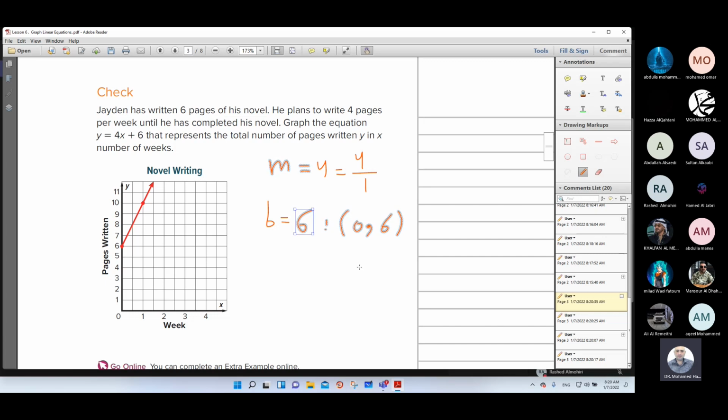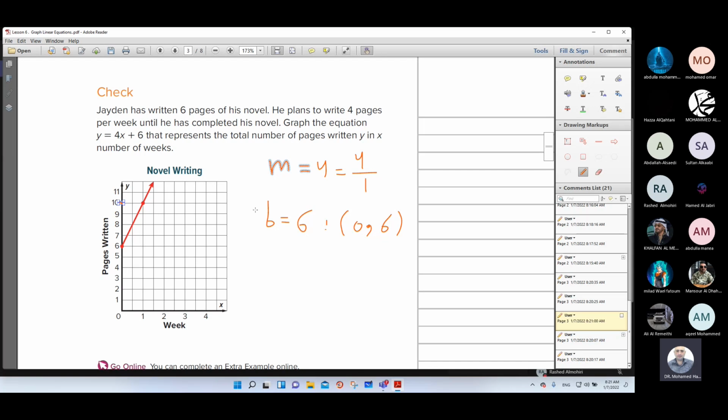Then go to the coordinate plane, represent this point (0, 6). Means go to the y-axis, then count 6 units. 1, 2, 3, 4, 5, 6. This is the first point. Then as you see, the rise positive 4 means go up 4 units. 1, 2, 3, 4. This is the rise.